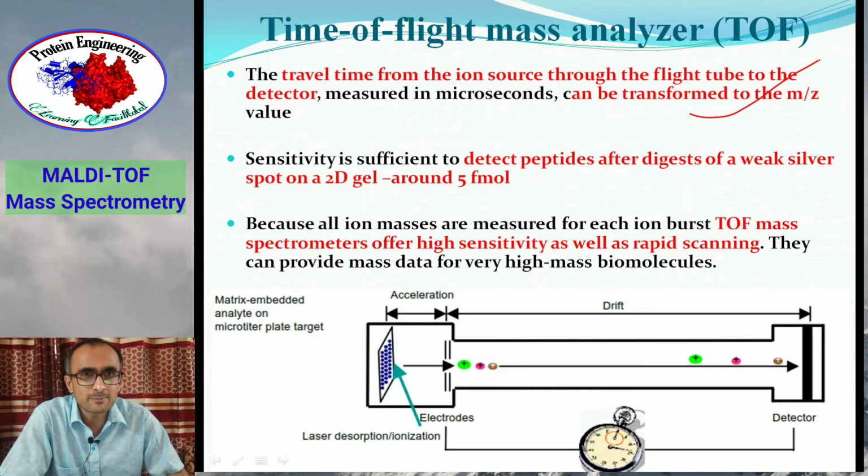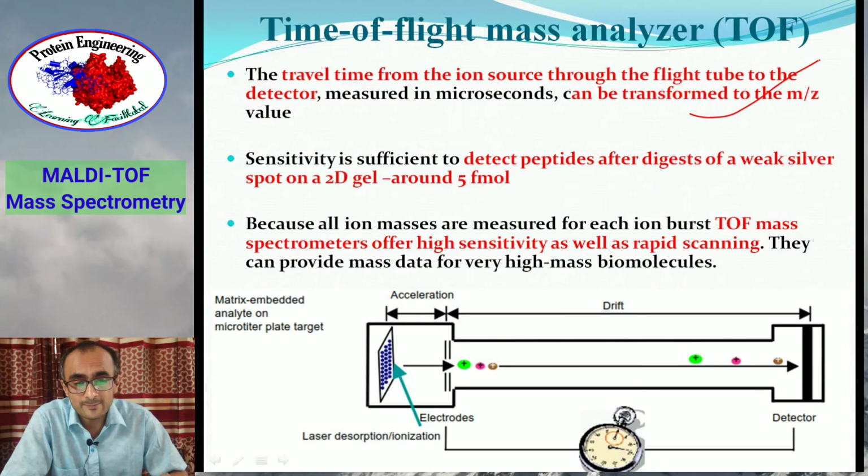And the sensitivity of this method is sufficient to detect even up to 5 femtomole of a peptide, which is generally the case in a proteomic experiment when you run two-dimensional gel electrophoresis and stain with silver. The amount of peptides and proteins is very little there.